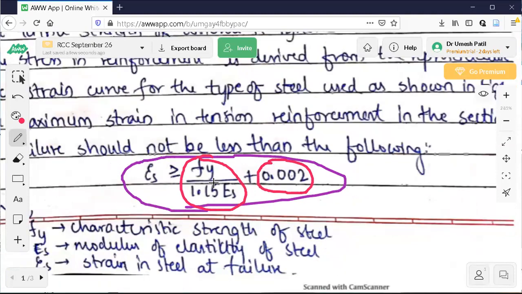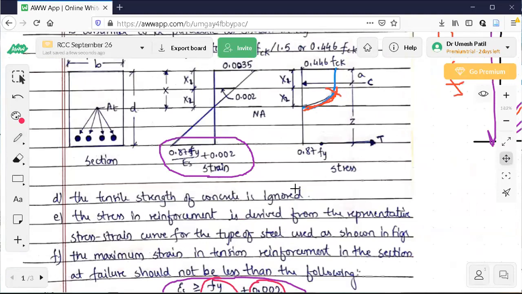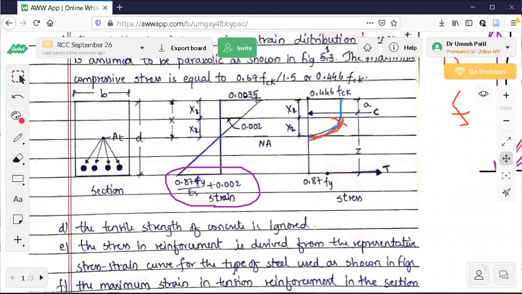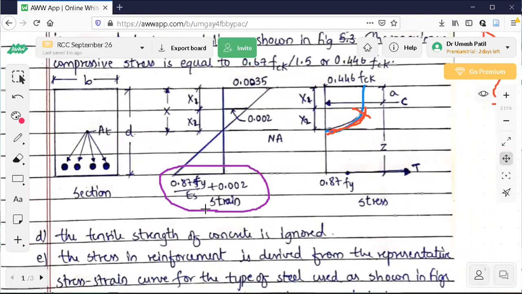Observe here, whereas I have shown directly 0.0035, I cannot show the strain of steel in that way because it goes with the grade of the steel. If Fy is 250, the value will be different. If Fy is 415, total strain will be different. If Fy is 500, the same happens, that is why it is written in this way. Because Es is constant, but Fy is changing depending upon the grade of the steel.